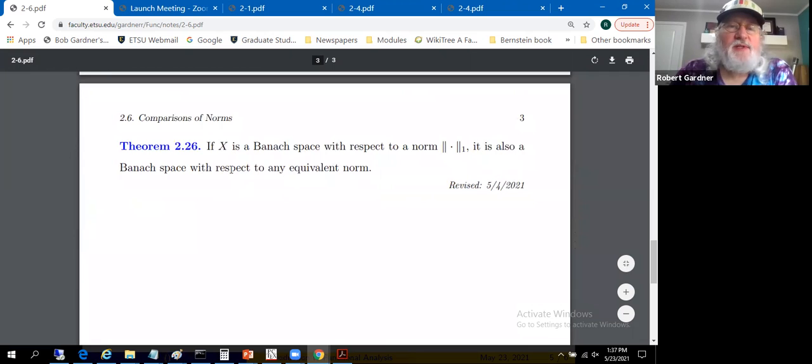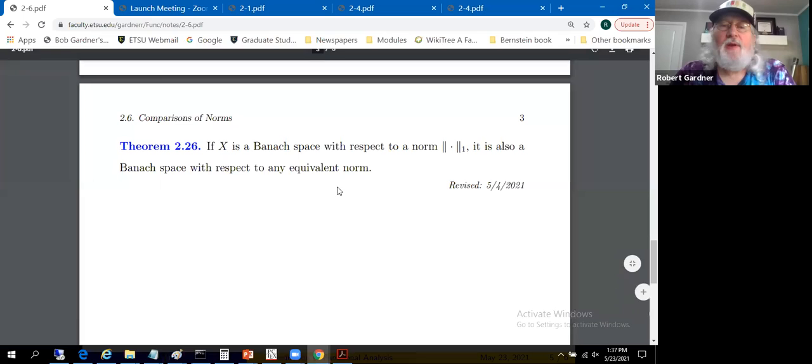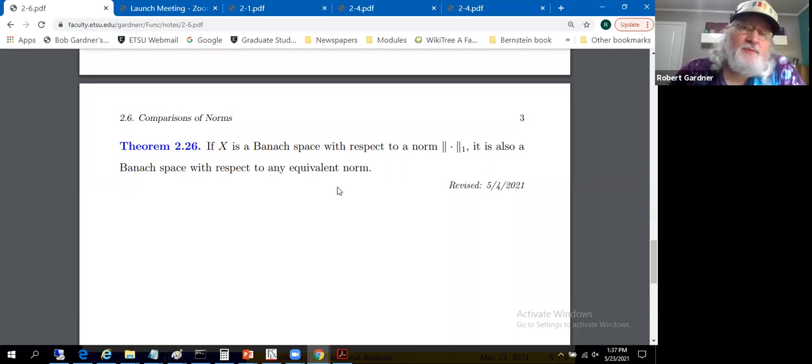The final little result from this section says if X is a Banach space with respect to the one norm, it's also a Banach space with respect to any equivalent norm. In a normed linear space, if you have completeness with respect to the one norm, then you have completeness with respect to any norm equivalent to the one norm. That's the way to deal with the Banach space part.